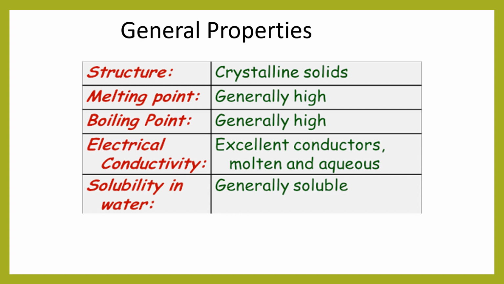Third one is about electrical conductivity. These ionic compounds are good conductors of electricity in the molten and in the aqueous phase, but in the solid state they have a perfectly ordered structure and hence are not conductors at all. So the electrical conductivity and thermal conductivity of ionic compounds are high in the molten and aqueous phase.